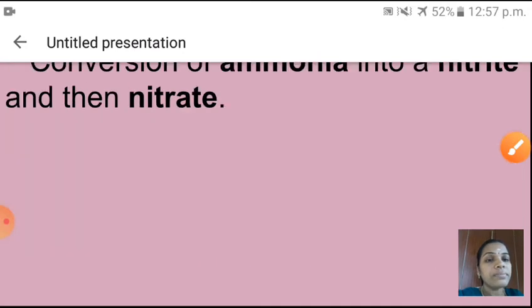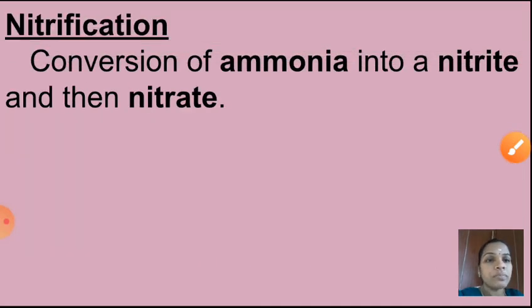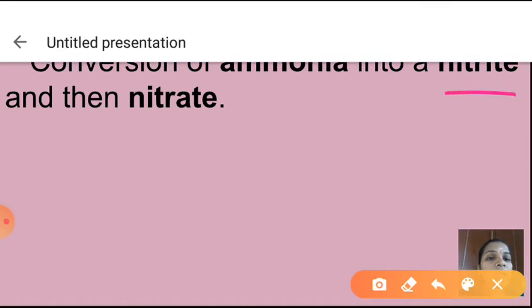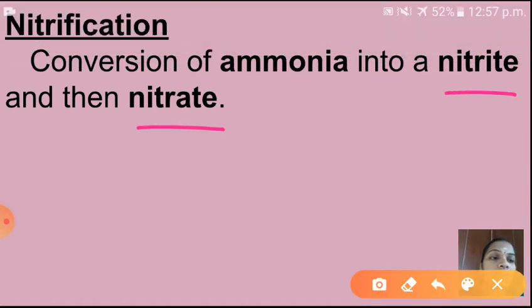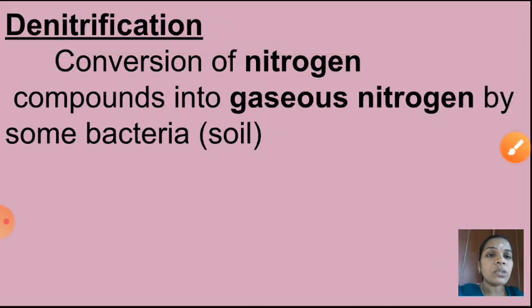The next process is nitrification. In ammonification, which one is formed? Ammonia is formed. That ammonia is converted into nitrite and then nitrate. This process is called what? Nitrification. Can you say once again with me? Nitrification means the conversion of ammonia, which is formed in ammonification, into nitrite and then nitrate with the help of some bacteria. That process is called nitrification. Very good.